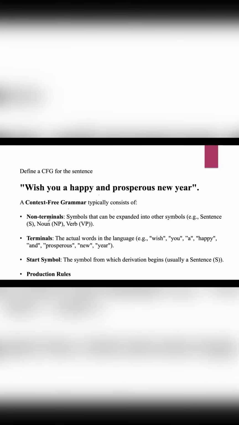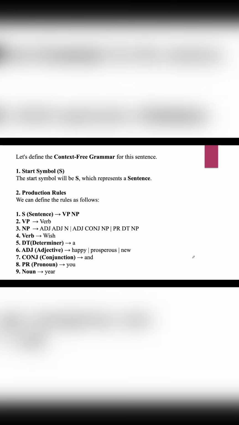If you consider the components, first we have non-terminals, which are nothing but the symbols that can be expanded into other variables. Then the terminals: all the words present in the sentence are nothing but the terminals. Then the start symbol, the symbol from which the derivation begins, which is nothing but the sentence. And the production rules. Here you can see the production rules using which we can derive the sentence.